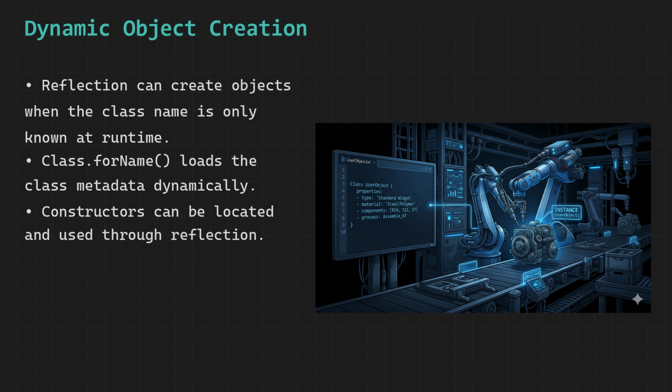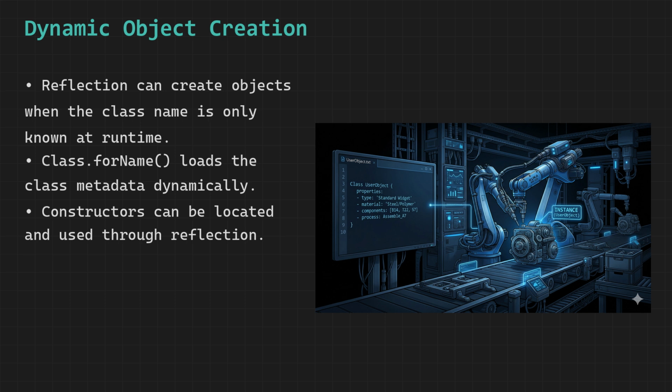To visualize this concept, imagine a highly advanced factory where instead of walking in and manually selecting a product, you simply send a text message with the name of the item you want, and the factory automatically looks up the design, builds the product, and delivers it to you instantly without you needing to know how it was constructed internally. And this is exactly how dynamic object creation through reflection works in Java.